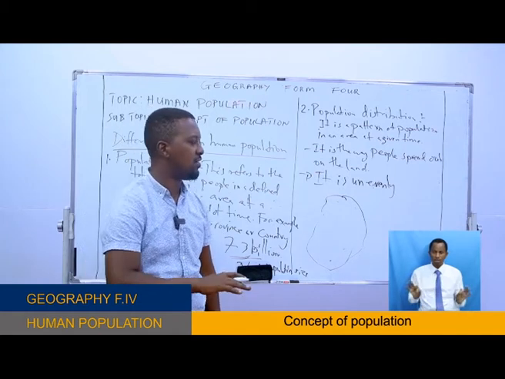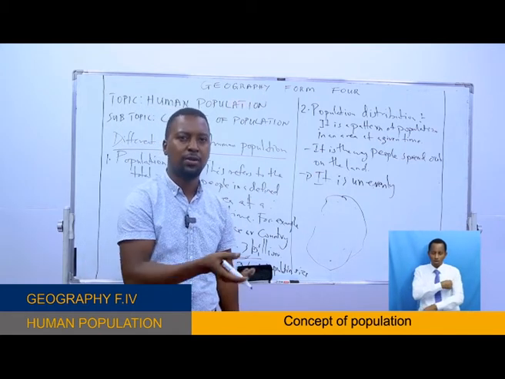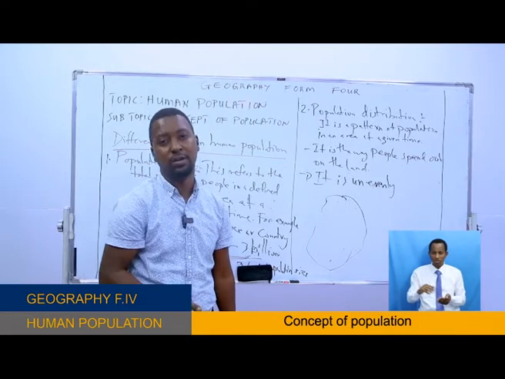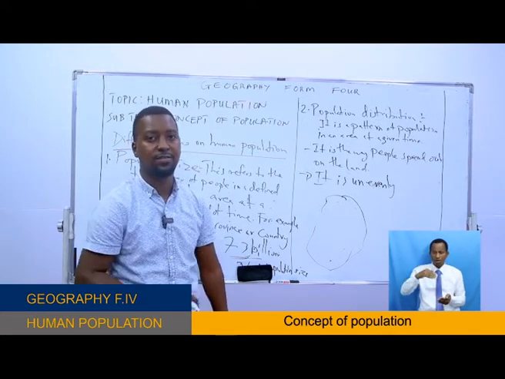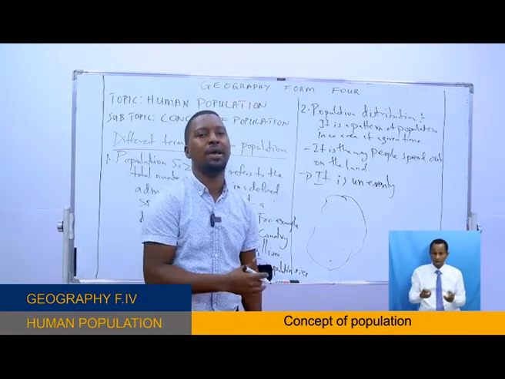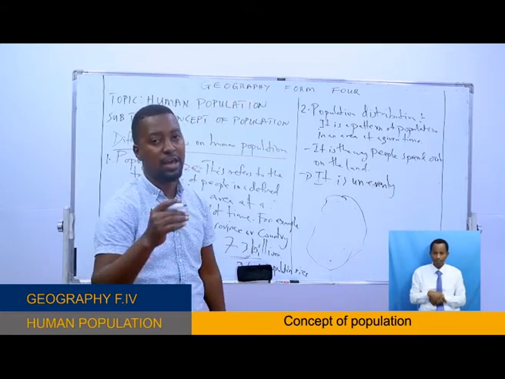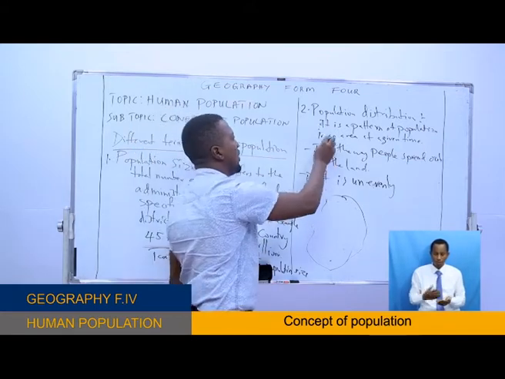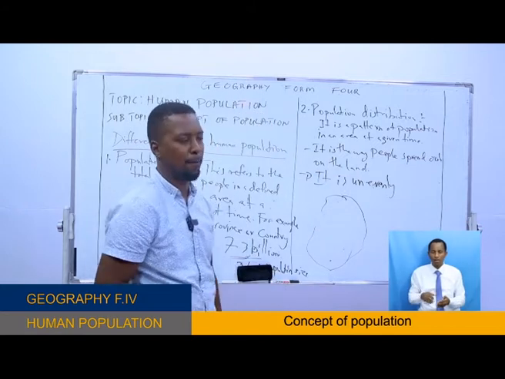Even moderate temperature, not too high or too cold. You will see that in those areas the population becomes very high. That can be an environmental factor which influences population distribution.